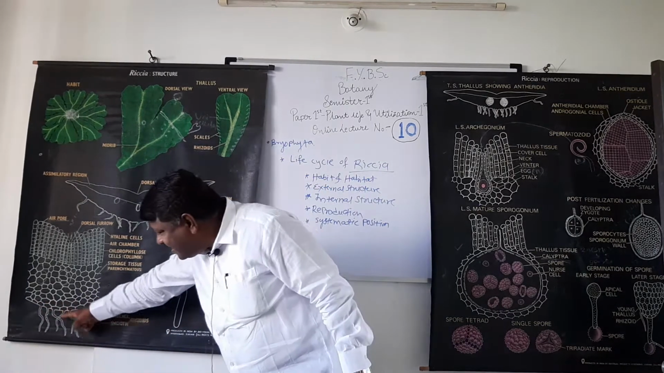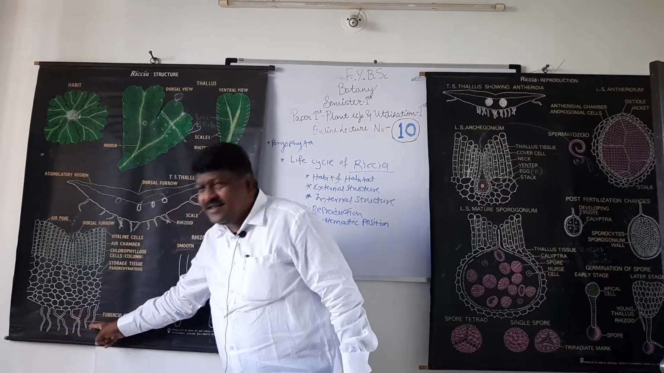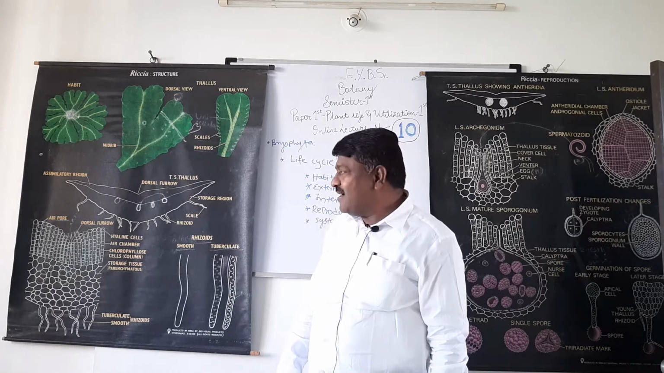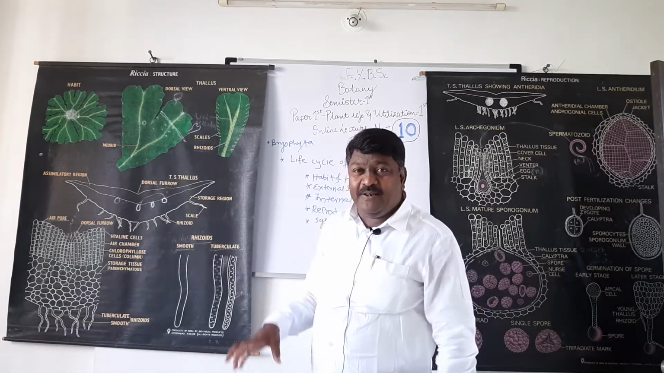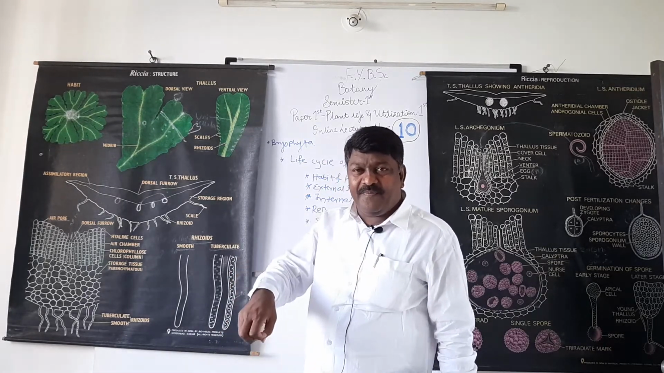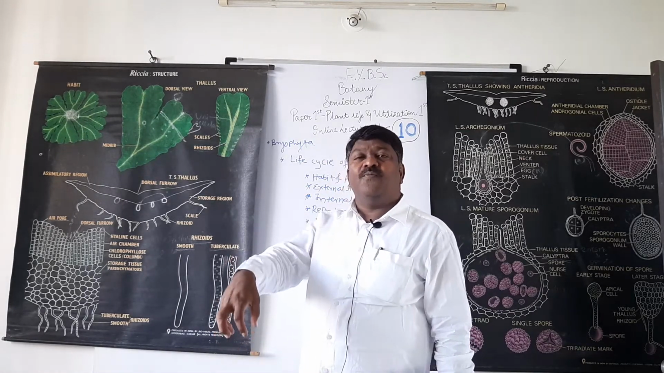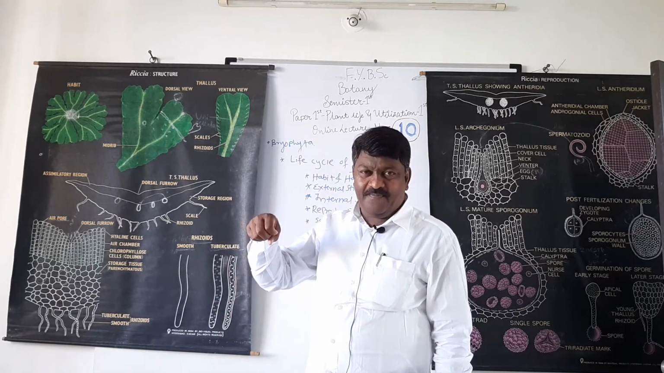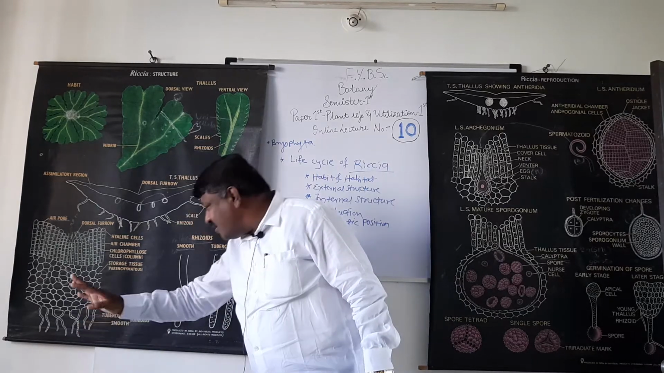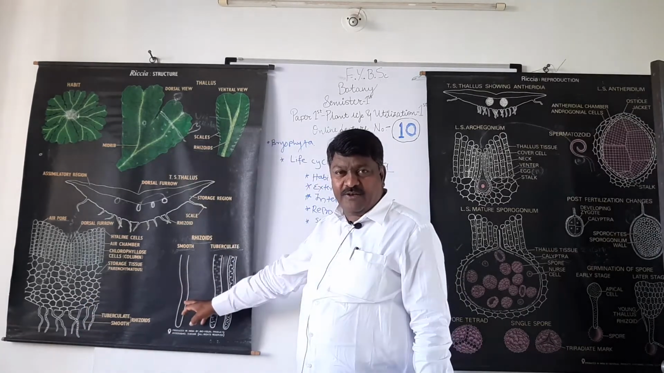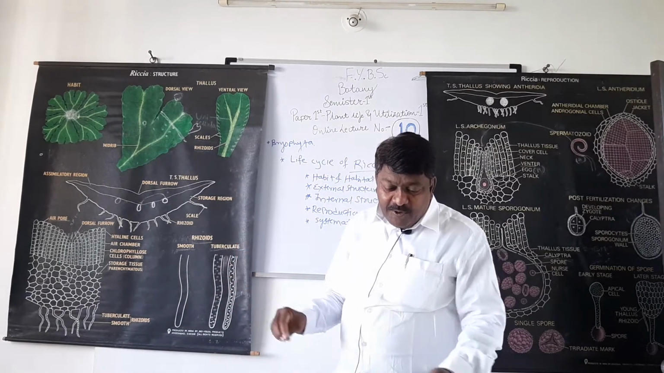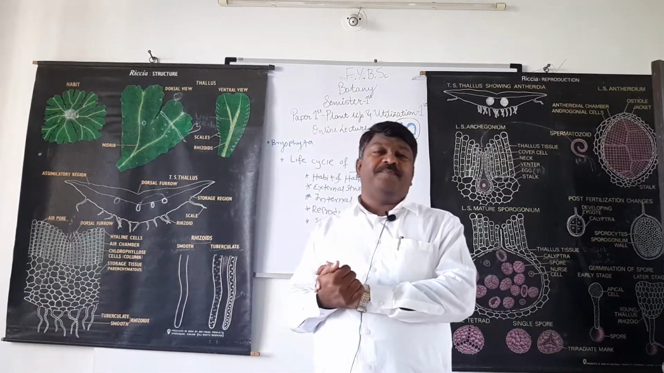The lowermost cells of that region produce hair-like structures, and these are called rhizoids. With the help of these rhizoids, the Riccia plant is attached to the substratum and also absorbs water and nutrients from the soil. We already discussed that these rhizoids are of two types, smooth rhizoids and tuberculate rhizoids. This is about the internal structure.